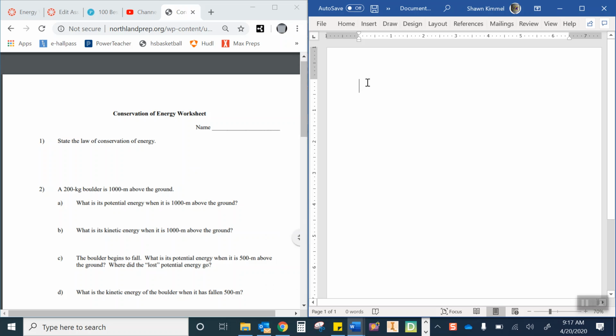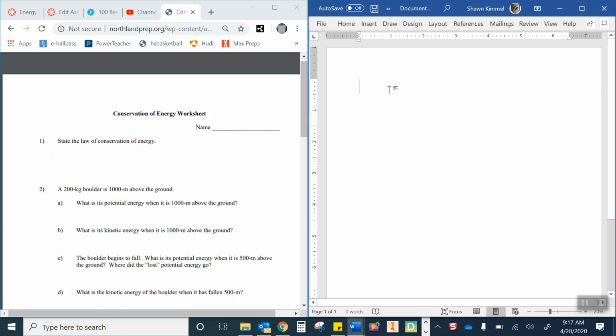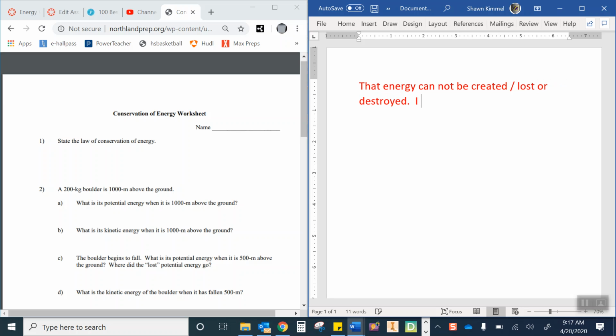Well, what that basically says, in a nutshell, I don't expect you to get 100% perfect. What I do expect you to understand is that energy cannot be created, lost, or destroyed. It can only change form. Now, that's where we're at essentially with conservation of energy.